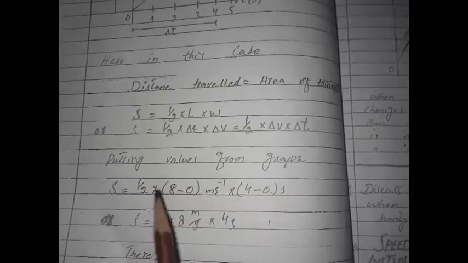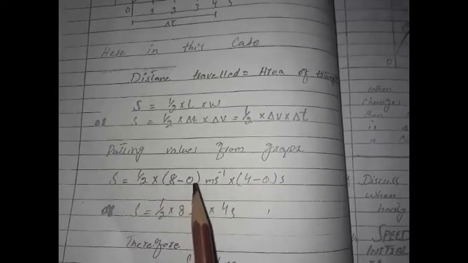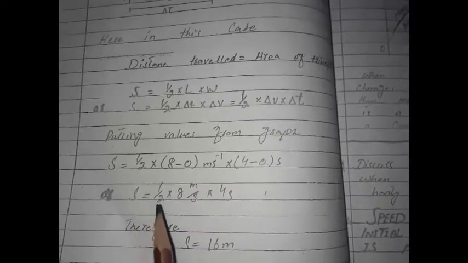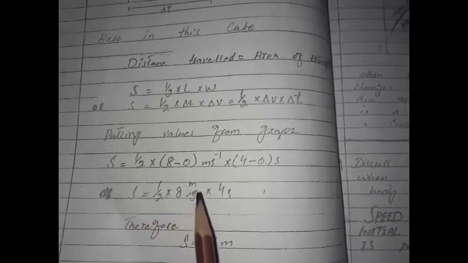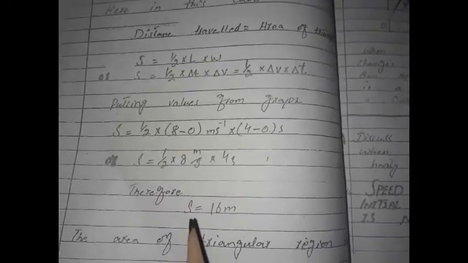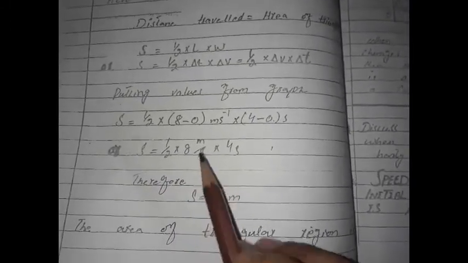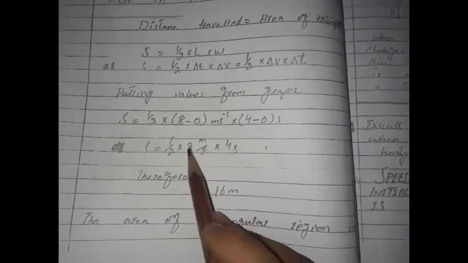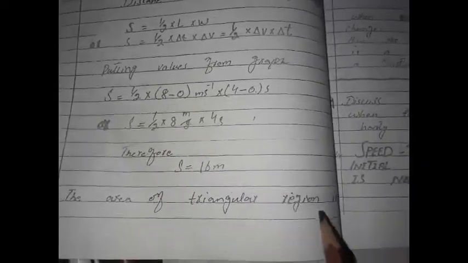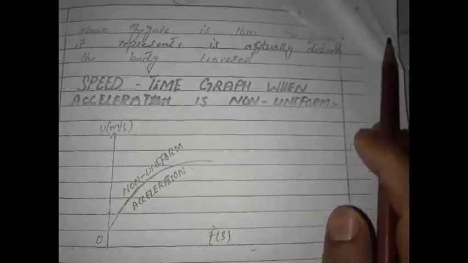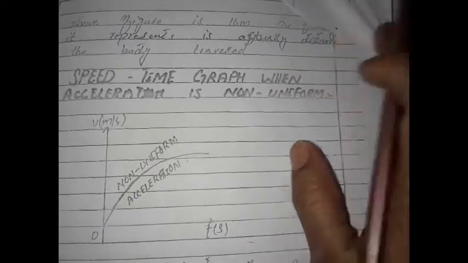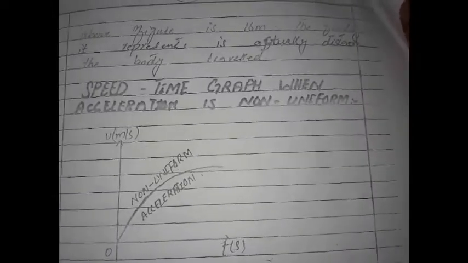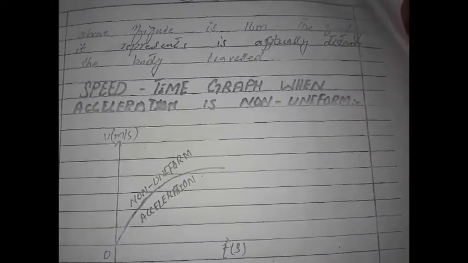Putting these values from the graph, S is equal to half multiplied by 8 minus 0 meter per second multiplied by 4 minus 0 second. S is equal to half multiplied by 8 meter per second multiplied by 4 second. Therefore, S is equal to 16 meter. The units cancel with each other. 8 4s are 32, and 2 1s are 2, and 2 16s are 32. The area of the rectangular region in the above figure is 16 meter. The quantity it represents is actually the distance the body traveled.